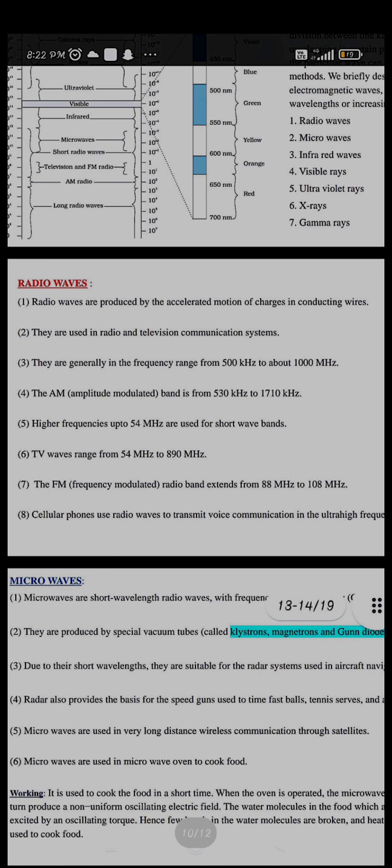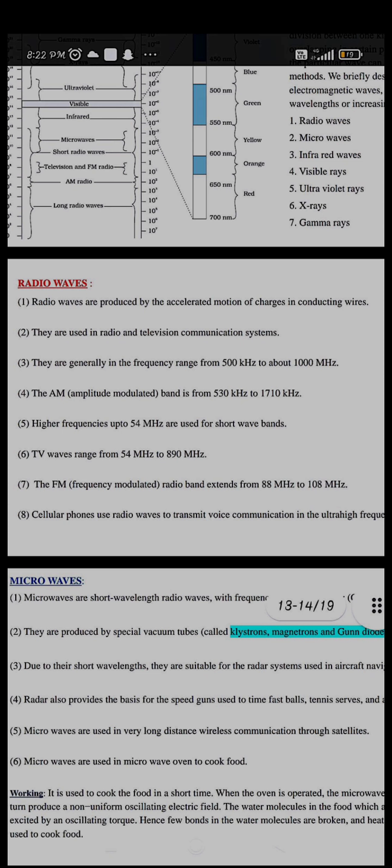Now you can see the radio waves and their frequencies. Radio waves have frequencies from 500 kilohertz to 1000 megahertz, the lowest frequency range in the spectrum. They are used in radio and television communication, because radio waves include amplitude modulated waves, television, FM radio, and short radio waves as well.